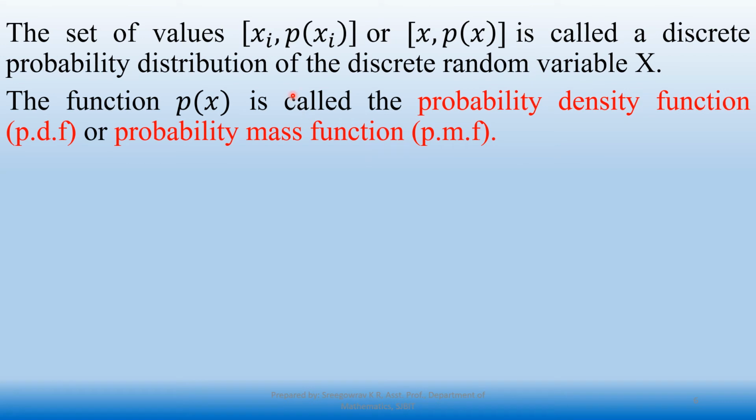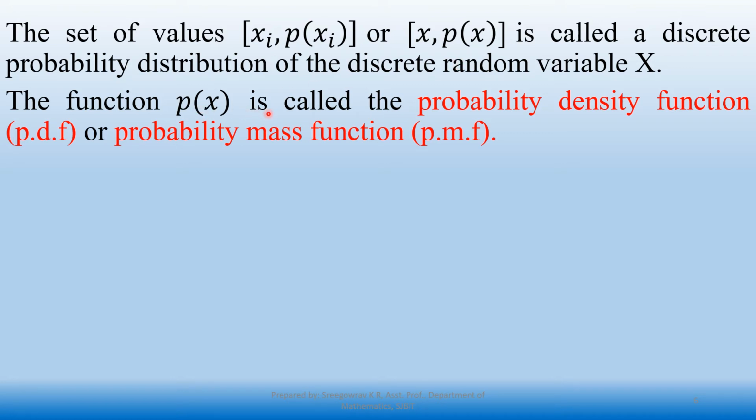The set of values xi comma p of xi, for simplicity I've taken as only x and p of x, is called a discrete probability distribution of a discrete random variable x. That is the same thing, the previous table I'm taking, the table together is called the discrete probability distribution table.